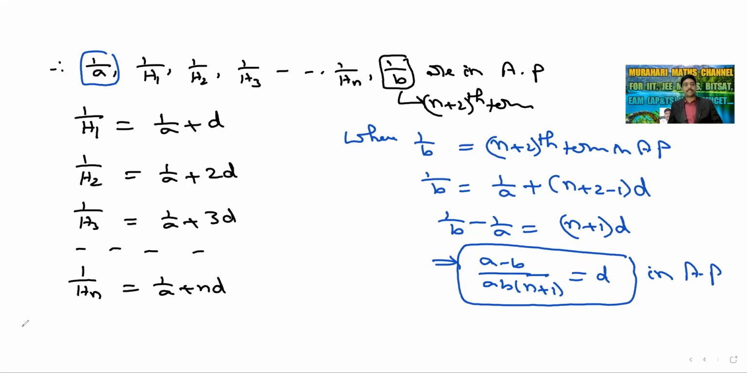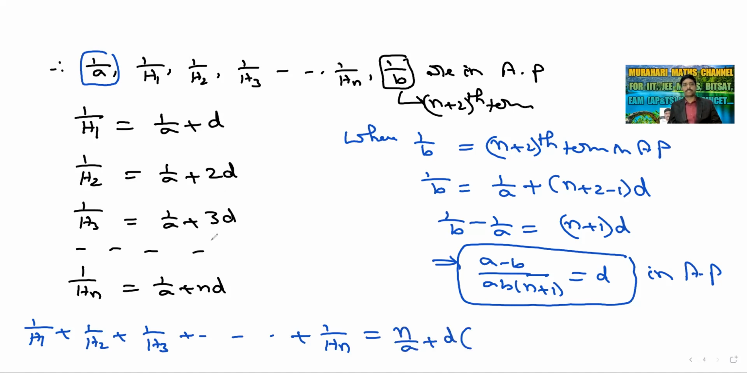Okay. Now our target is the sum of harmonic means: 1 by H1 plus 1 by H2 plus 1 by H3 and so on up to 1 by Hn. So 1 by H1 is 1 by A plus 1 by A plus 1 by A up to n times. This is n by A, and D taken out common, 1 plus 2 plus 3 and so on up to n.